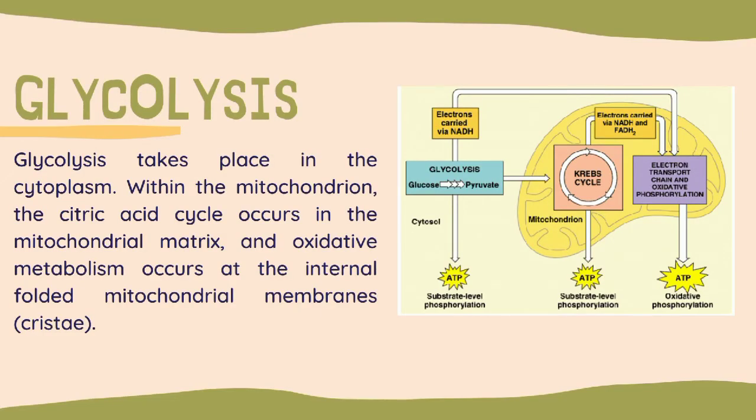Glycolysis takes place in the cytoplasm. The citric acid cycle occurs in the mitochondrial matrix, and oxidative metabolism occurs at the internal folded mitochondrial membranes.